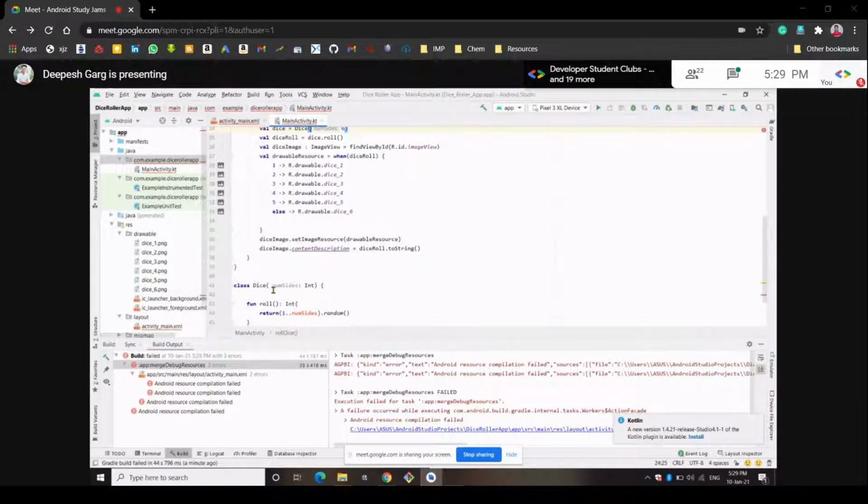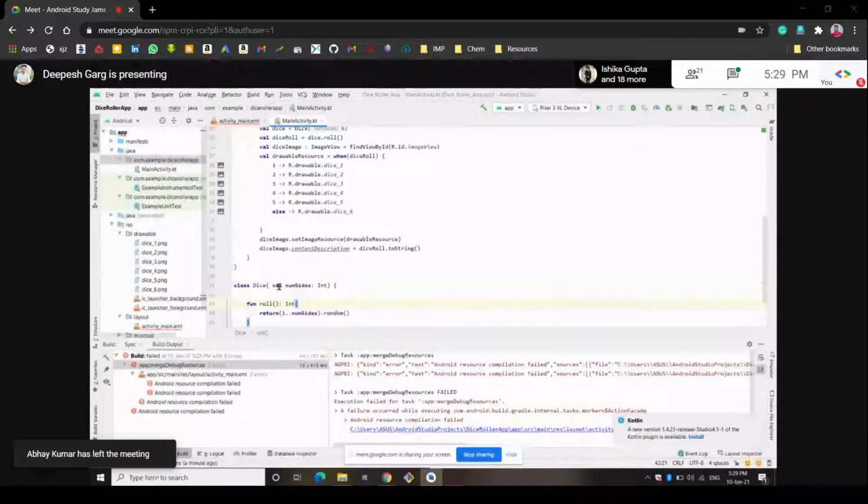Oh, okay. We haven't written this well. This is a type of variable, right? So if you write val, then it will detect this as a variable. So we have to write val here. So it will detect the num sites as a variable. So we should run this again.